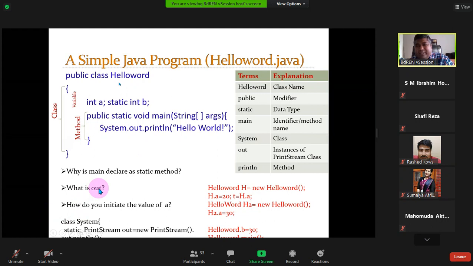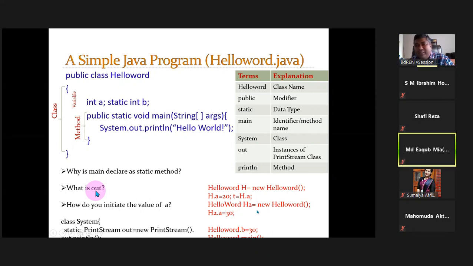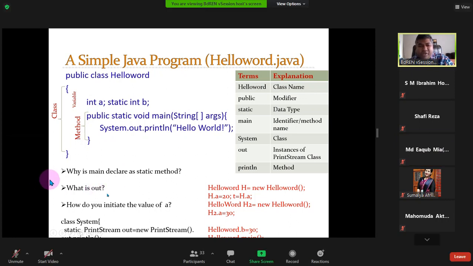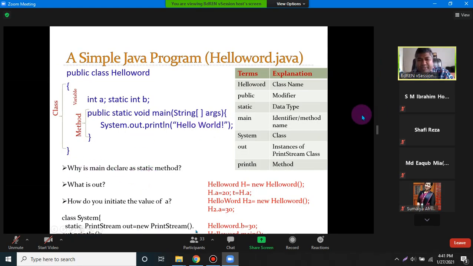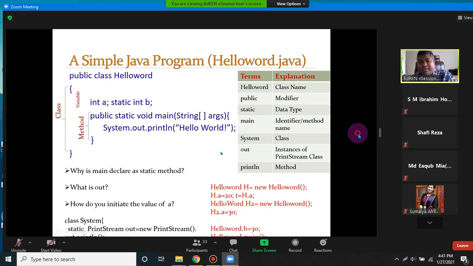Create an instance of this class, like h, and then h.a equals the value. That way, basically, we can assign the value to A, right? So out, in the System class, we have a static PrintStream out equal to new PrintStream. So out is an instance of the PrintStream class. Okay.